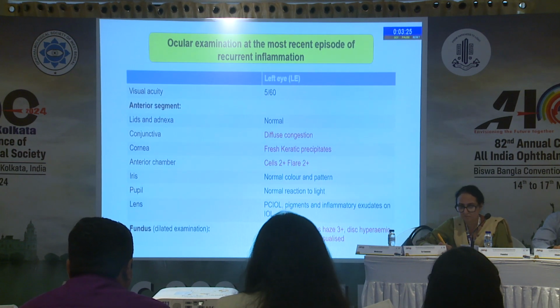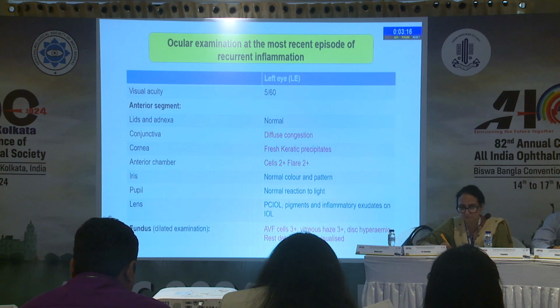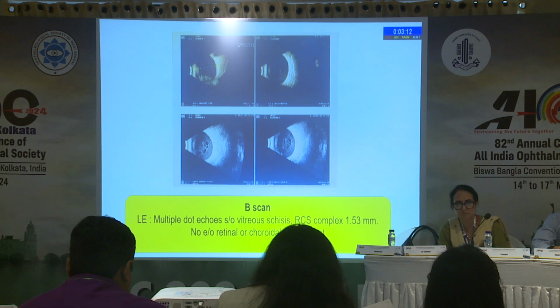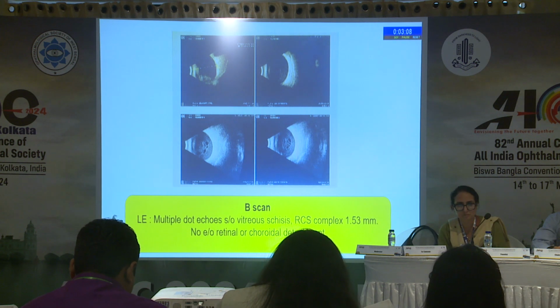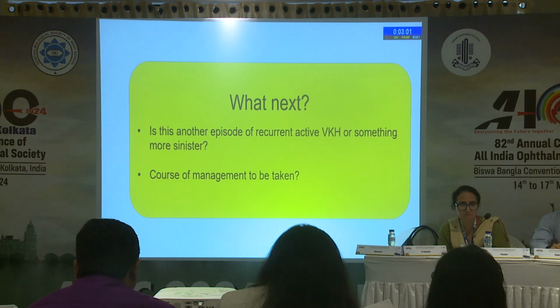On ocular examination, there was active inflammation with 2+ cells and flare, and on fundus examination there were 3+ cells with a vitreous haze of 3+. When we did the B scan this time, there were dot echoes present with a normal RCS complex and no evidence of retinal or choroidal detachment. So we were wondering what this could be. Could it be VKH or is it something else now?